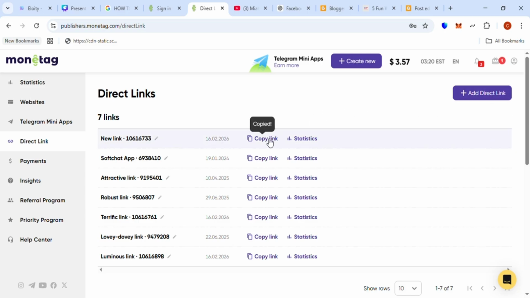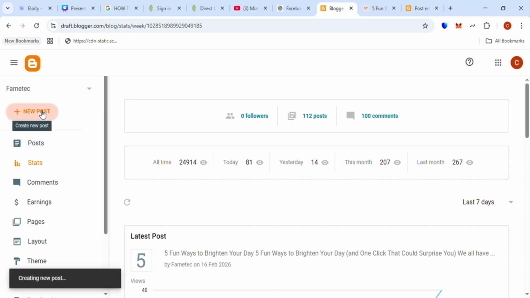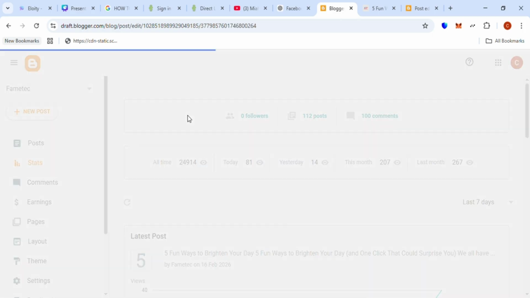Okay, so for whatever link that you created, I'm going to show you how to use this link and earn money from it. Basically we are going to be placing this link in an article that we are going to publish on our website. Once we've done that, we are going to promote the article on our social media platform so that users can read the article, and while they read the article, they will see the button and be able to click the button.